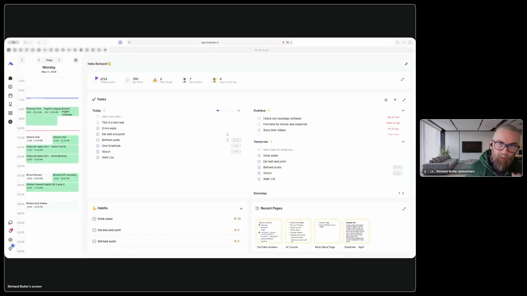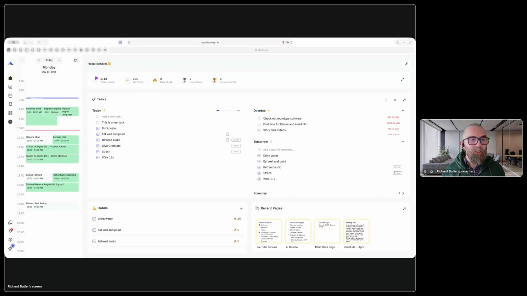Now, why do I like it? Because it's web-based and you can also have it on your phone. So I can check it from both areas there. The second thing I really like is it's easy to use. And that to me is critical, that it is easy to use, and I'm not trying to understand how to use it in order to organize my life. The third thing that I really like is that the founder is really, really approachable.